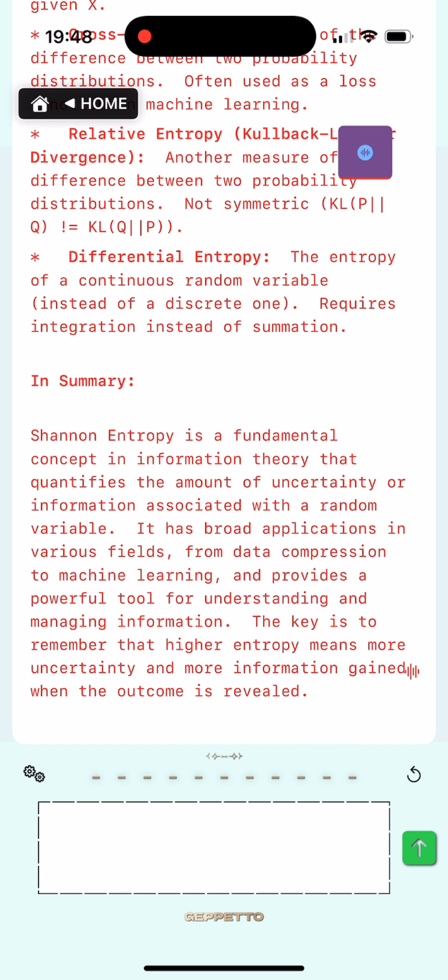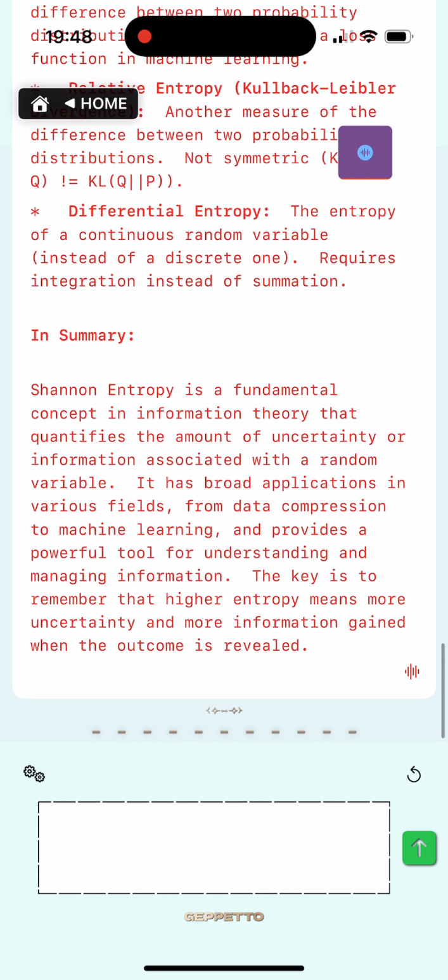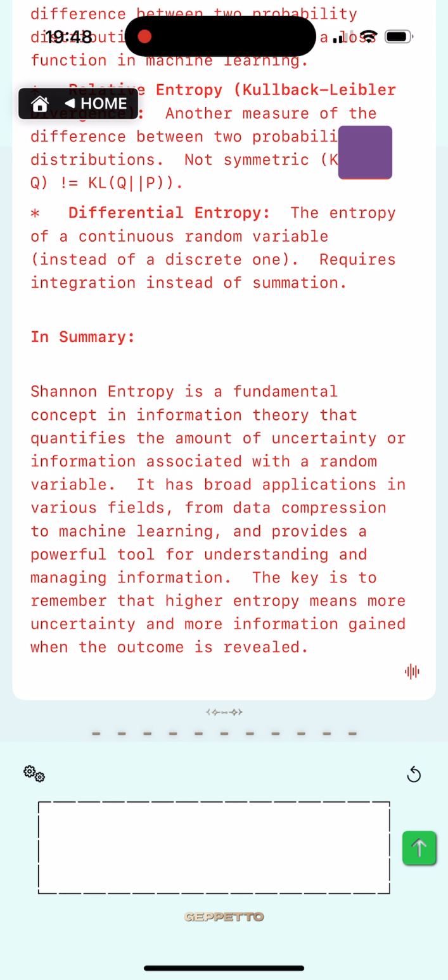In summary, Shannon entropy is a fundamental concept in information theory that quantifies the amount of uncertainty or information associated with a random variable. It has broad applications in various fields, from data compression to machine learning, and provides a powerful tool for understanding and managing information. The key is to remember that higher entropy means more uncertainty and more information gained when the outcome is revealed.